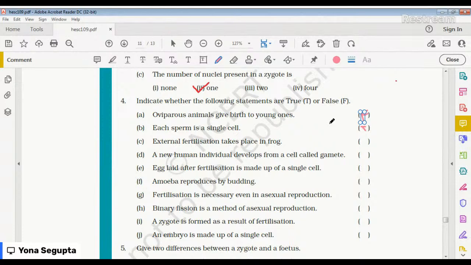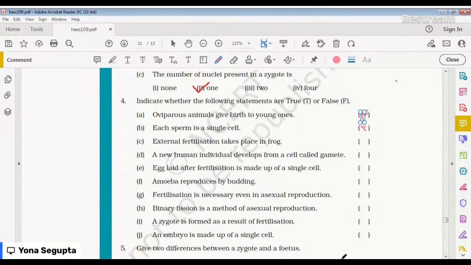Animals such as human beings, cows, and dogs, which give birth to young ones, are called viviparous animals, and animals such as hen, frog, lizard, and butterfly, which lay eggs, are oviparous. Remember, oviparous means laying eggs, and viviparous is giving birth to the young ones.